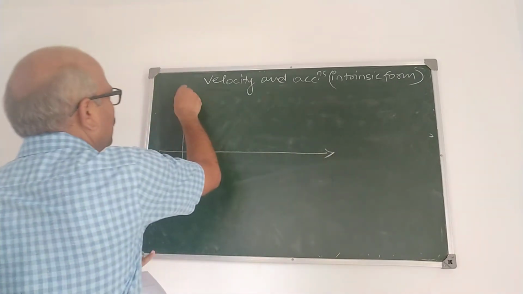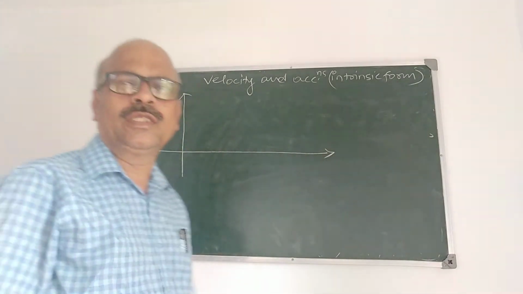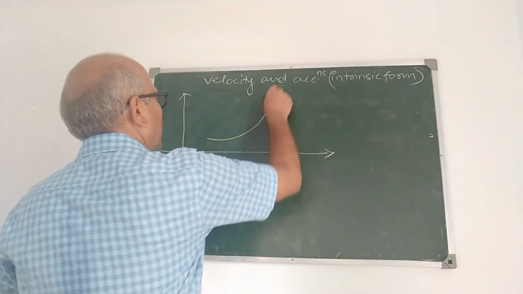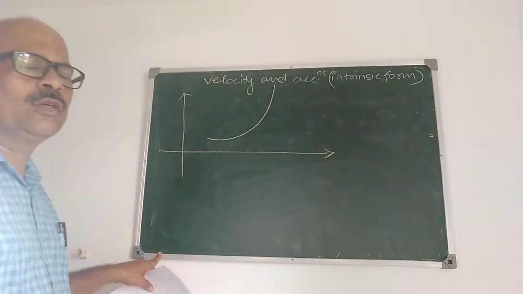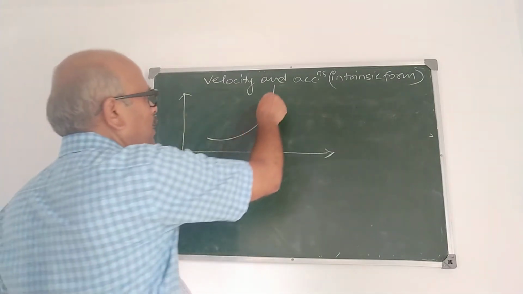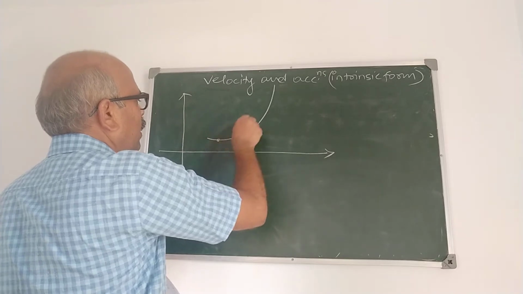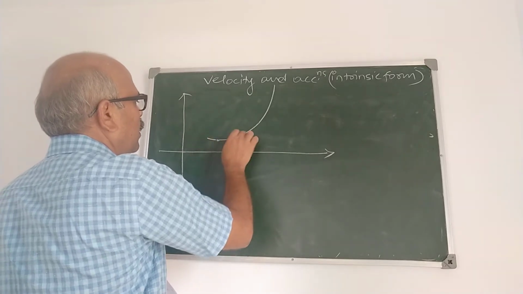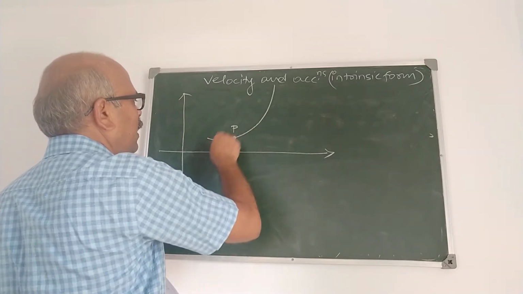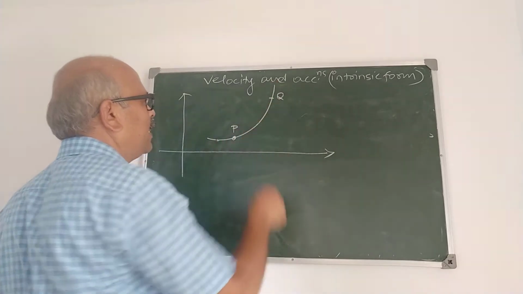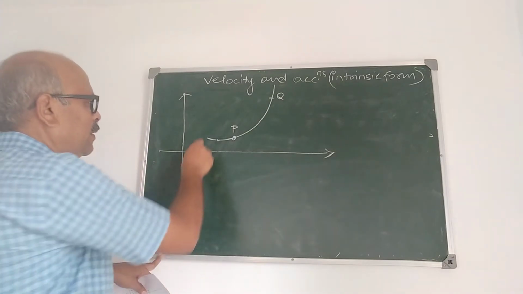What is the tangential velocity and normal velocity? Suppose this is the path of the curve, the path of the particle, and P is the position of the particle at time t, and Q is the position of the particle at time t plus delta t.